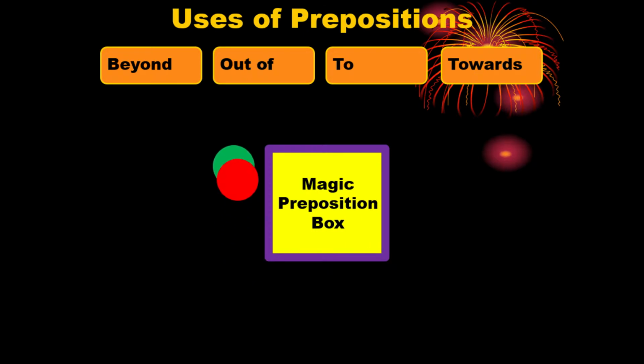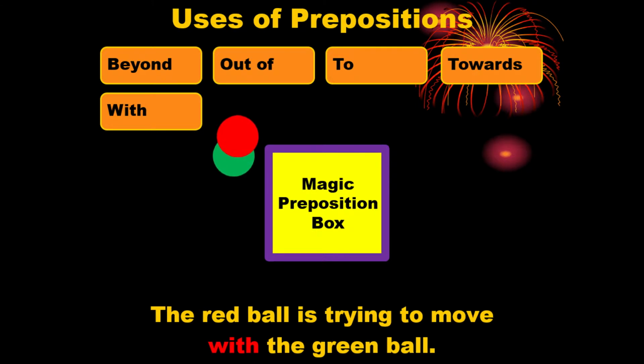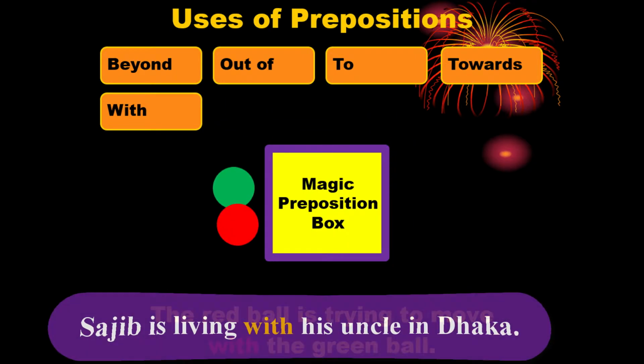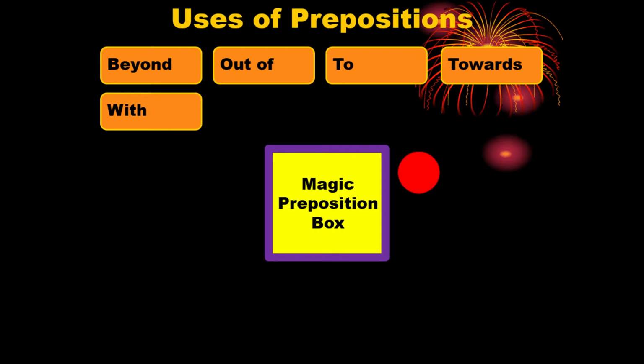Here we see two balls are running. The green ball is running first and the red ball is following it. So in the example, we can say the red ball is trying to move with the green ball. So our question is, when do we use the preposition with? The preposition with is used to indicate the involvement of something, or when an action is done with the help of other things, then just before the other thing we use with. In another example, we can say Shojib is living with his uncle in Dhaka. So before his uncle we have used the preposition with. We are going to the next one.